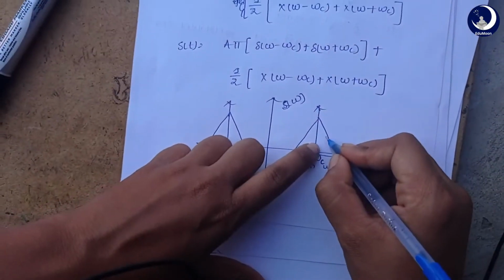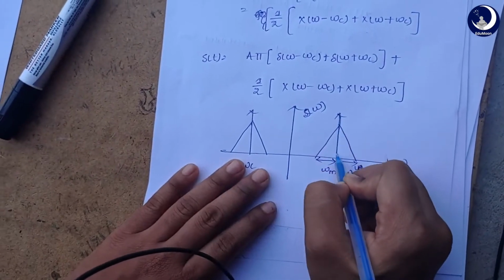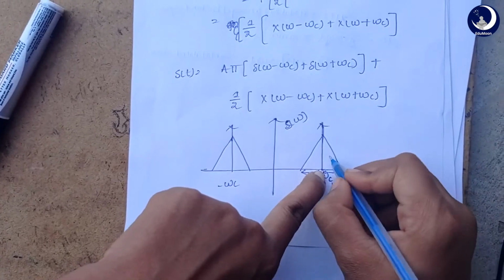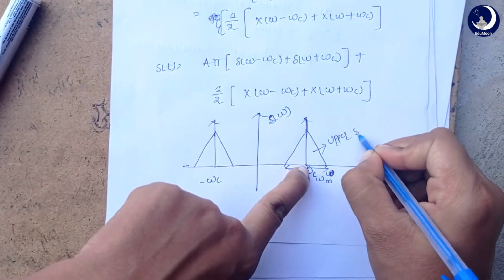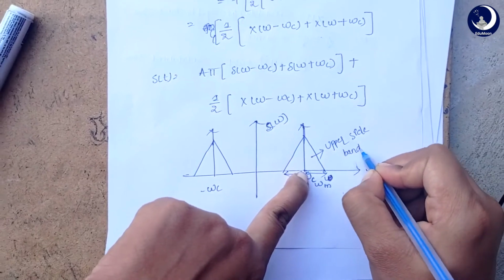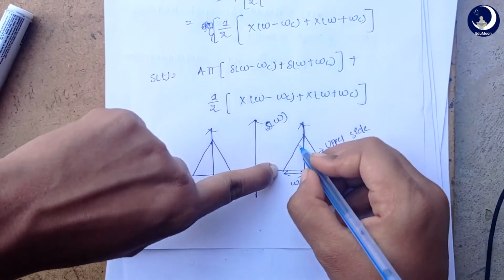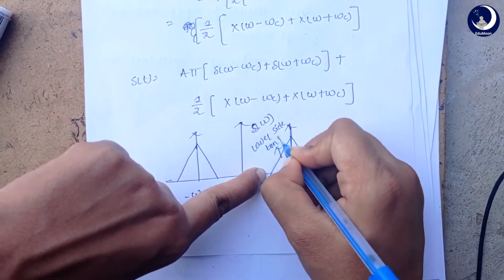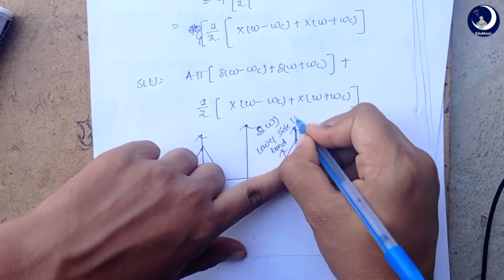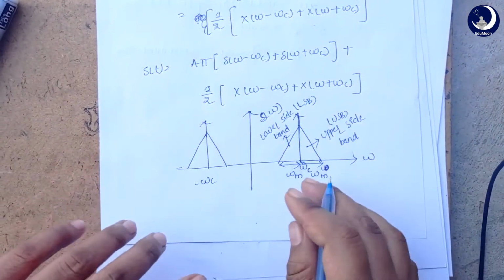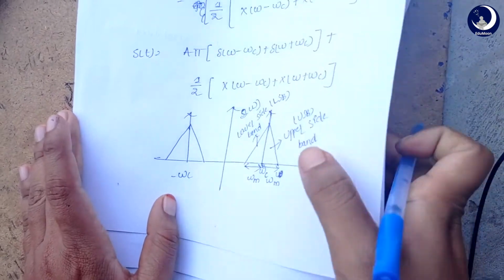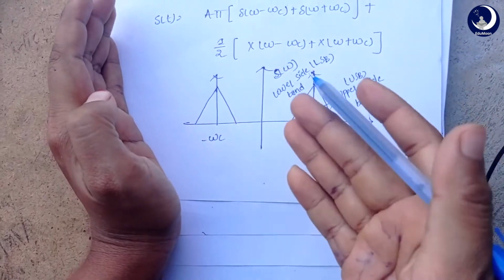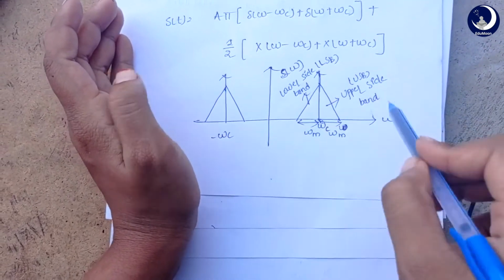Let's consider this as the carrier frequency. The side above the carrier frequency is the upper sideband, and the frequencies below the carrier frequency are the lower sideband. This is USB and this is LSB. So this is how we represent amplitude modulation in frequency domain.